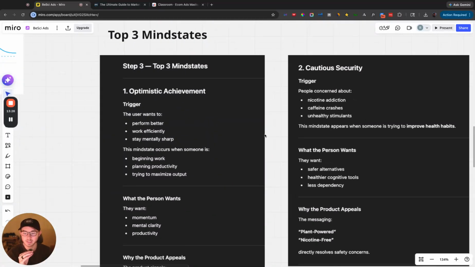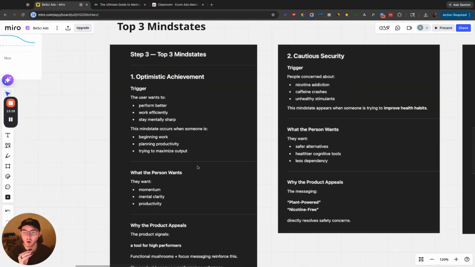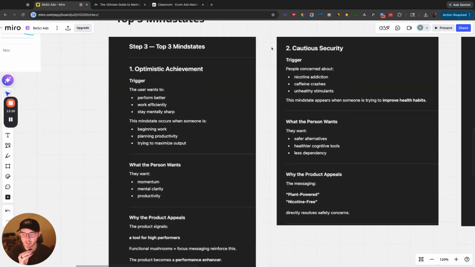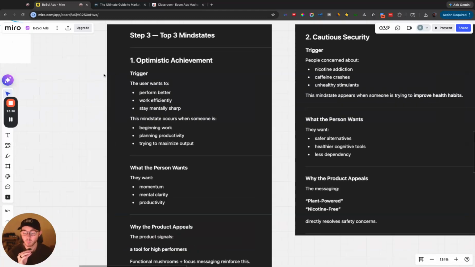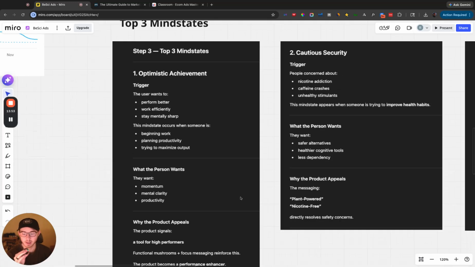So it was able to output and say, okay, what are the top 3 mind states of this product based on the mind state analysis it did? The first one is optimistic achievement. They want to perform better. This is pro upwards and accomplishment. They want to perform better, work more efficiently, and it occurs under the context of beginning work, planning productivity, and trying to maximize output. So they want to feel momentum, clarity, and productivity.